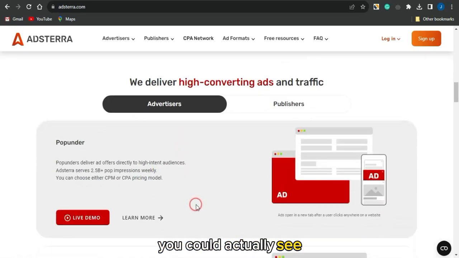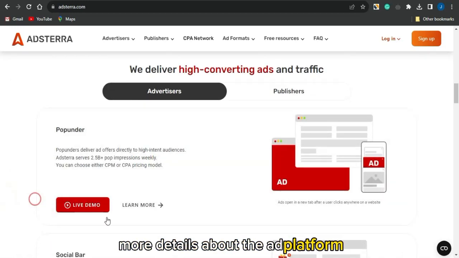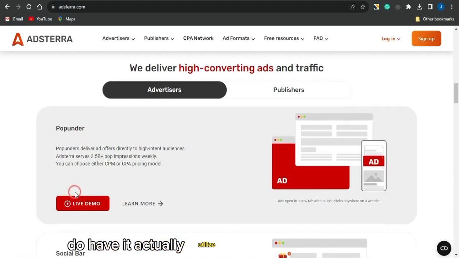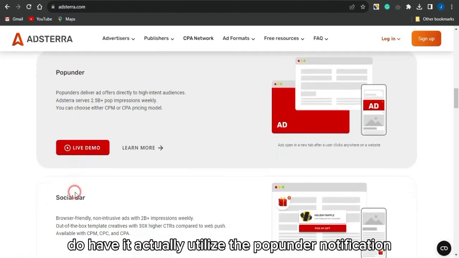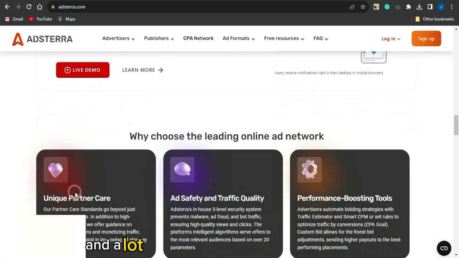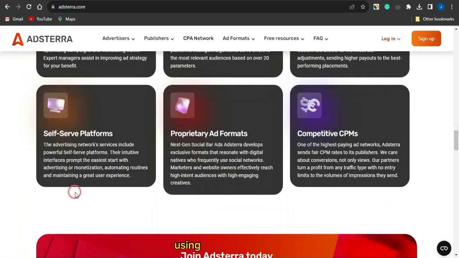You could see more details about the ad formats this platform has. You could utilize the pop under notification, the social bar, the in-page push notification, and a lot of other types of stuff using this platform.